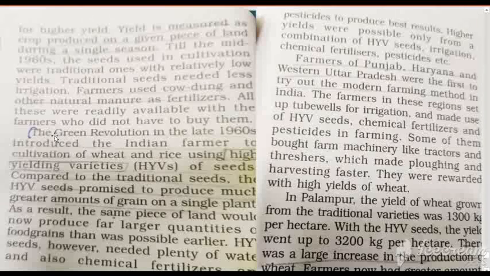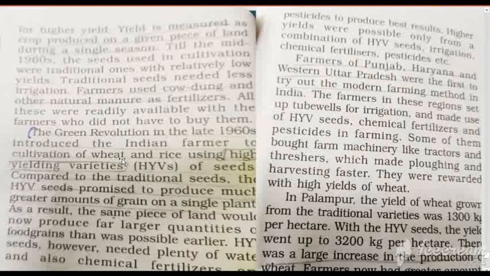But the modern method of farming is the green revolution. The Green Revolution in the late 1960s introduced the Indian farmer to cultivation of wheat and rice using high yielding variety seeds. What is green revolution, children?